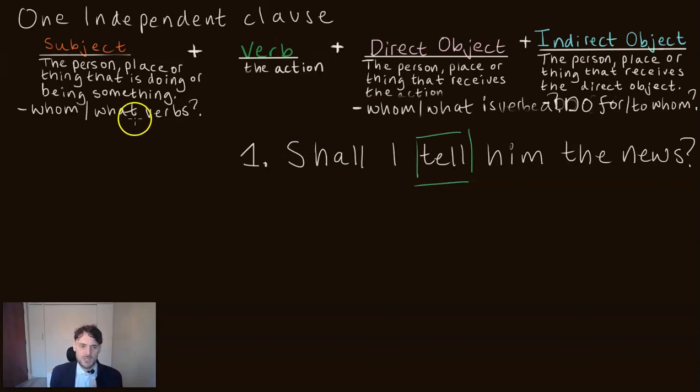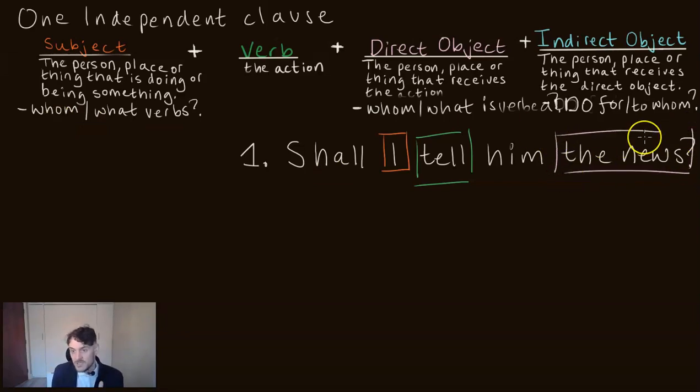Okay, so who is the subject? Well, whom or what tells? Well, I tell. Okay, and what is the object? Whom or what is told? Well, the news is told, isn't it? And the news is told for whom? Him. Him is the indirect object.